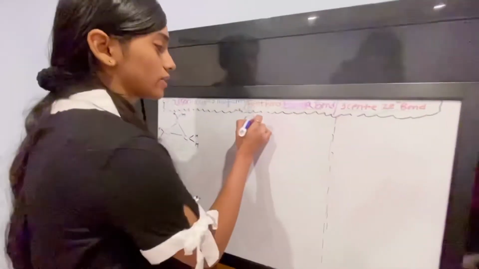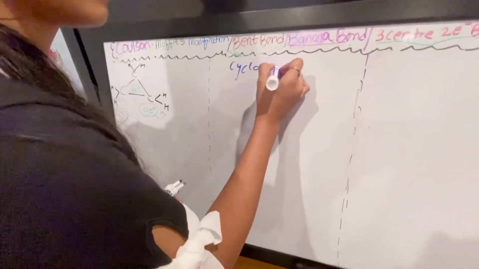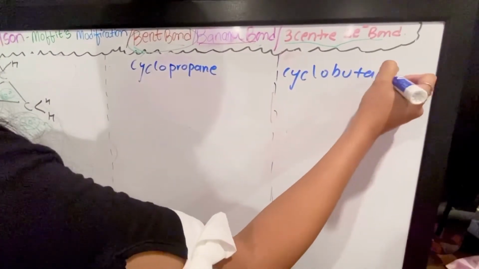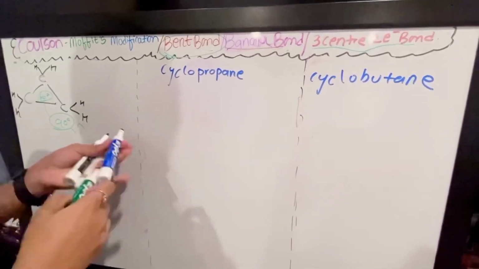If we compare cyclopropane with cyclobutane, let me draw the structure.